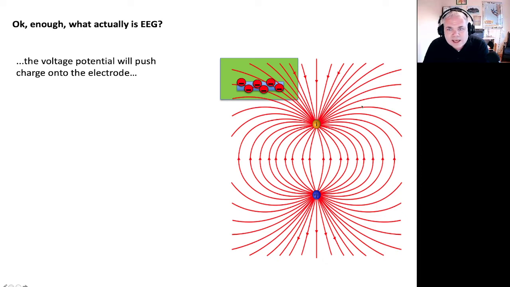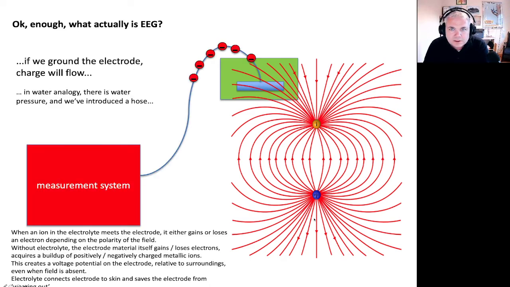The voltage potential of underlying brain activity is going to push charge onto the electrode because this electrode is sitting inside of this voltage field. If we subsequently ground out that electrode by connecting a wire to that electrode, we will get current flow through that wire into our measurement system, right? So the voltage field will induce current flow in the electrode, creating appreciable current flow that we can measure.